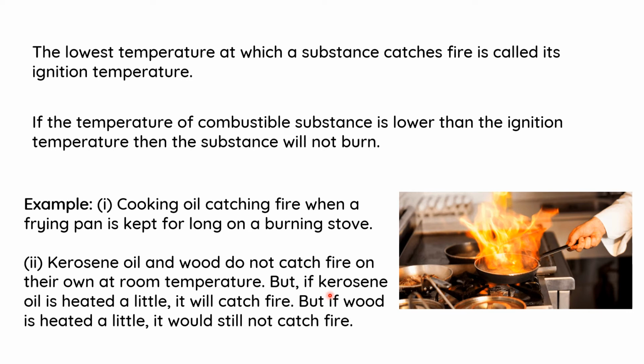So we should not keep kerosene oil near the kitchen, near a flame, or near the cooking stove, because it will catch fire easily. What is the reason? The ignition temperature of kerosene oil is very low. But if wood is heated a little, it would still not catch fire. When we give a very little temperature to the wood, it will not catch fire. Why? The ignition temperature of wood is very high. Got it, children?